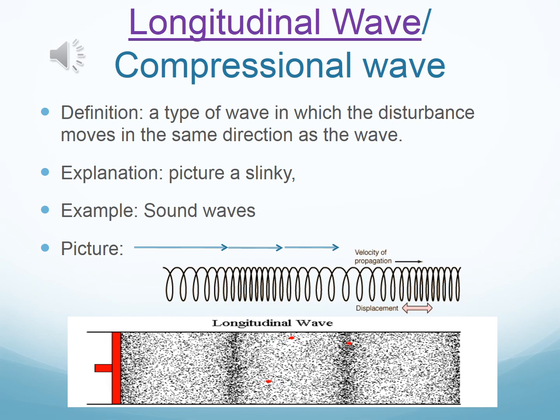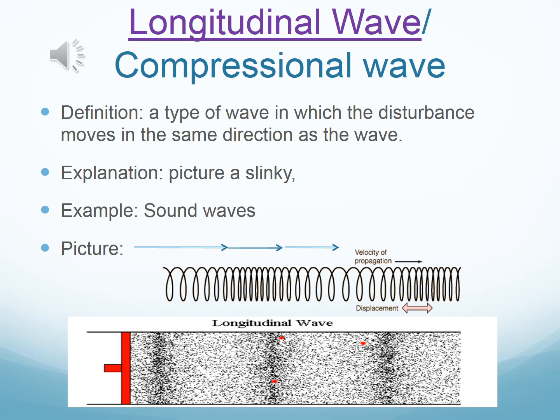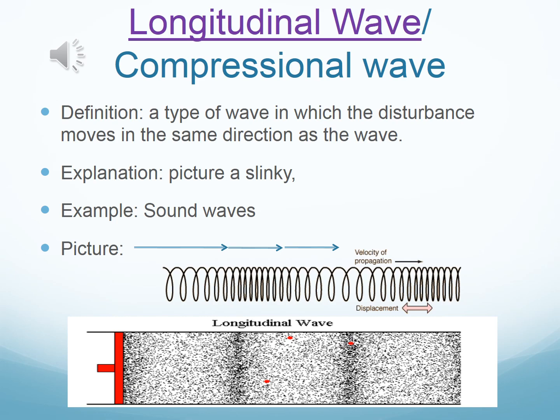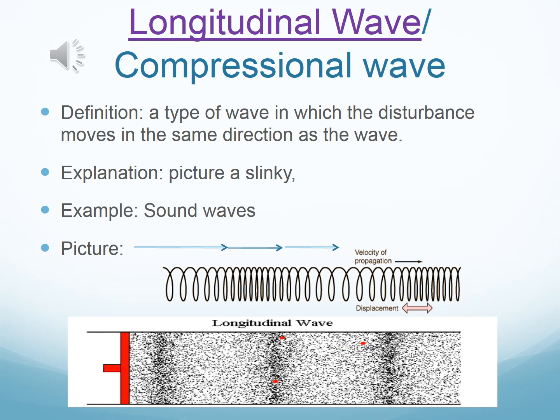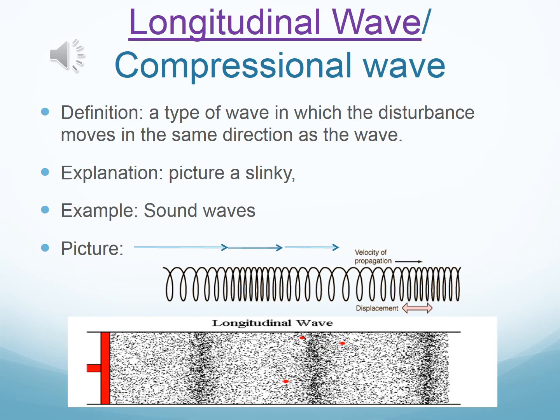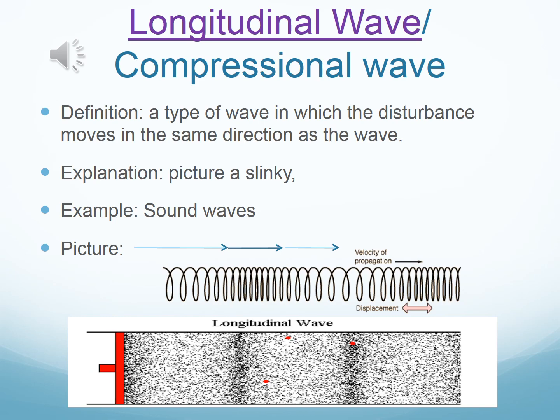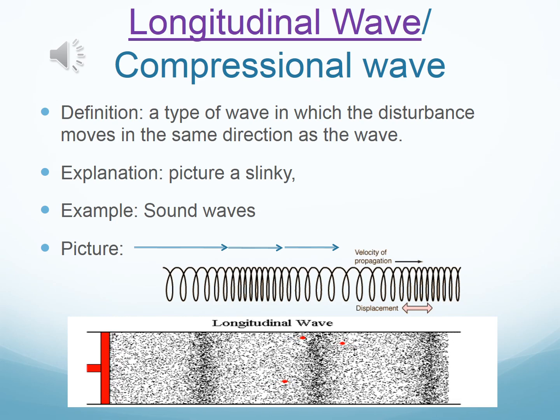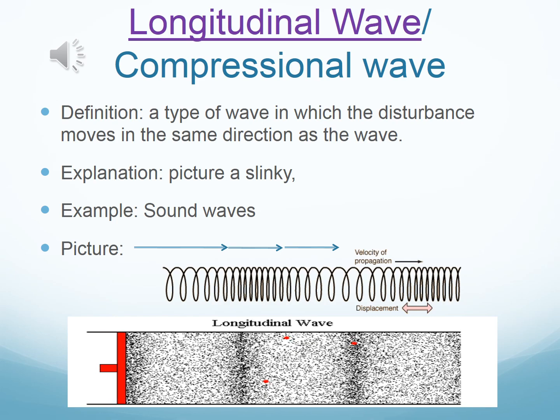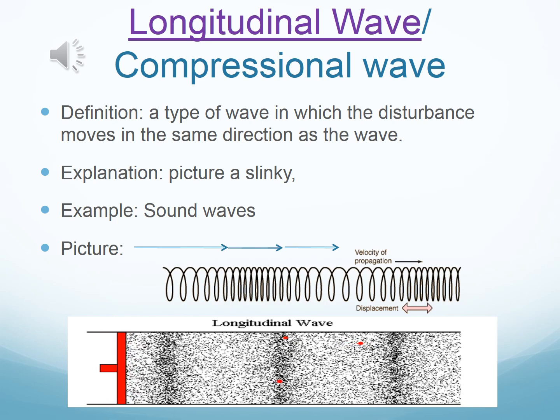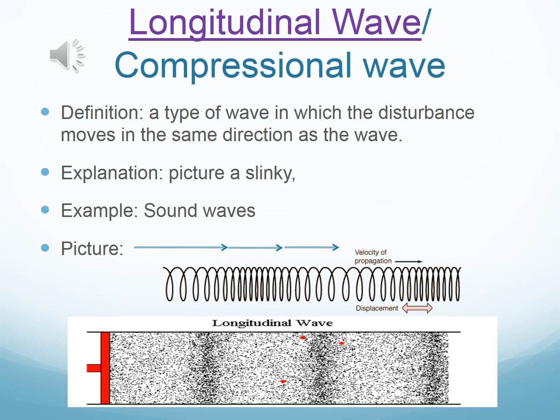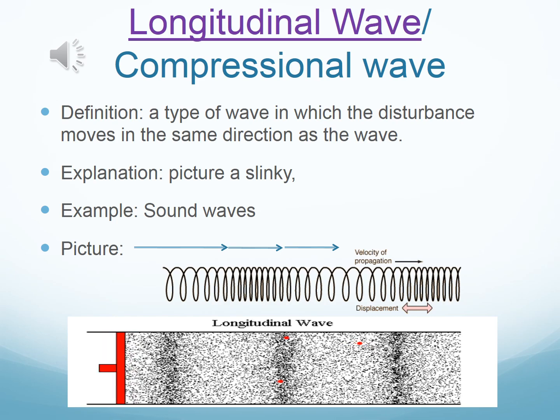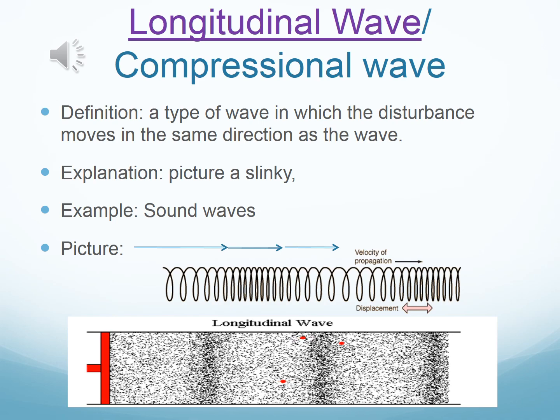Well, what are compressional or longitudinal waves caused by? They are caused by a disturbance, but normally it's caused by a vibration, which is the disturbance that causes these. So therefore, what are some examples of a longitudinal or compressional wave? Some examples are sound waves, slinky, your P waves in an earthquake, and we'll talk more about that as we get into geology, but that's just a great example of a longitudinal wave.